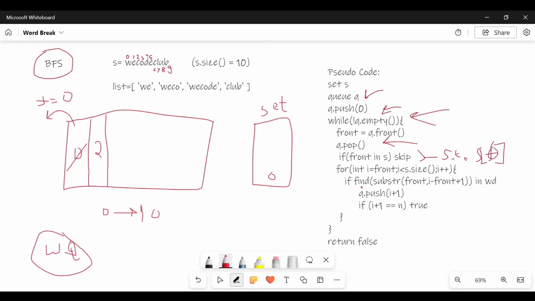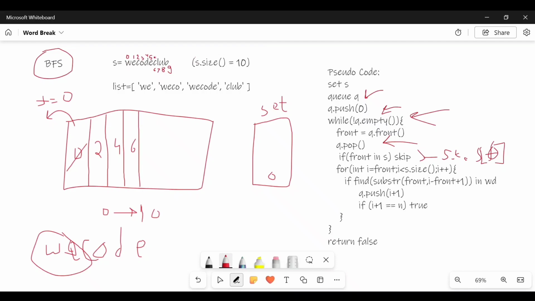Now next time I will go further, then I will get C. Is WEC present in my list? No, it is not present. WECO, okay, now WECO is present in my list. So now I will push the next element after O in my queue. After O, my next index is 4, so I will push 4 in my queue, and then like this one, WCOD not present, D not present, and E is present. So after E I have 6, so 6 also is pushed in my queue.